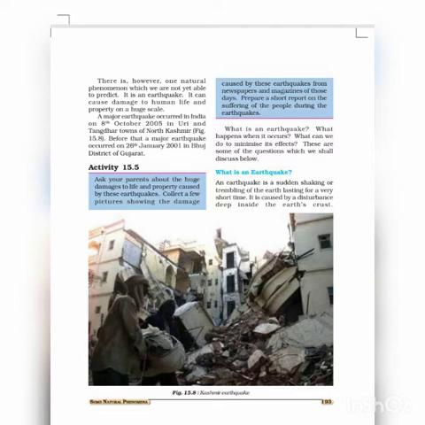Now let us study about earthquakes. Earthquake is a natural phenomenon which causes a lot of destruction to human life and property. It is not possible to predict the occurrence of an earthquake. You can refer to figure 15.8. A major earthquake occurred in India on 8th October 2005 in Uri and Tangdhar towns of North Kashmir. In the year 2001, in Bhuj district of Gujarat, a major earthquake had occurred.